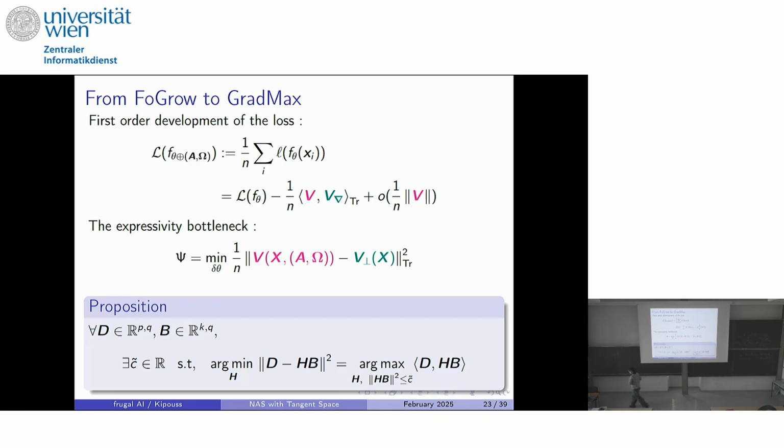So in some sense, what we do is also trying to minimize the loss at first order. Just before, we do not use V nabla directly, we project it to make sure that what we add is in some sense orthogonal to what the current architecture can already do.